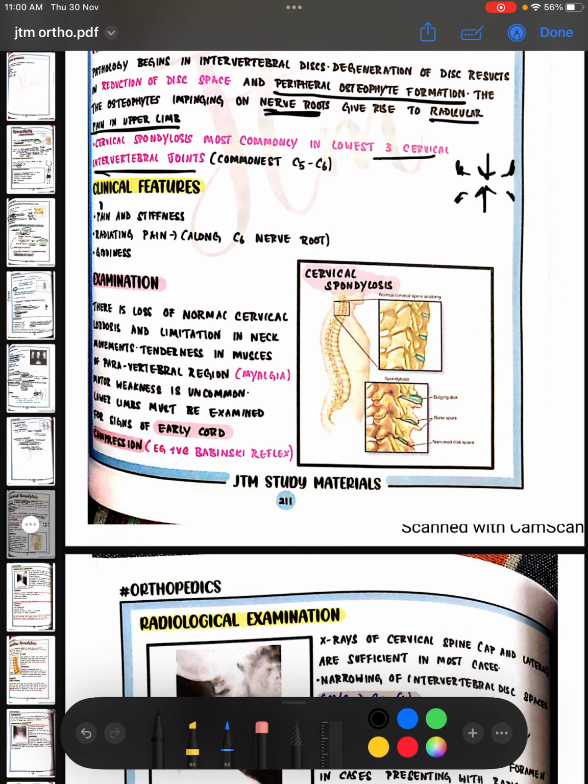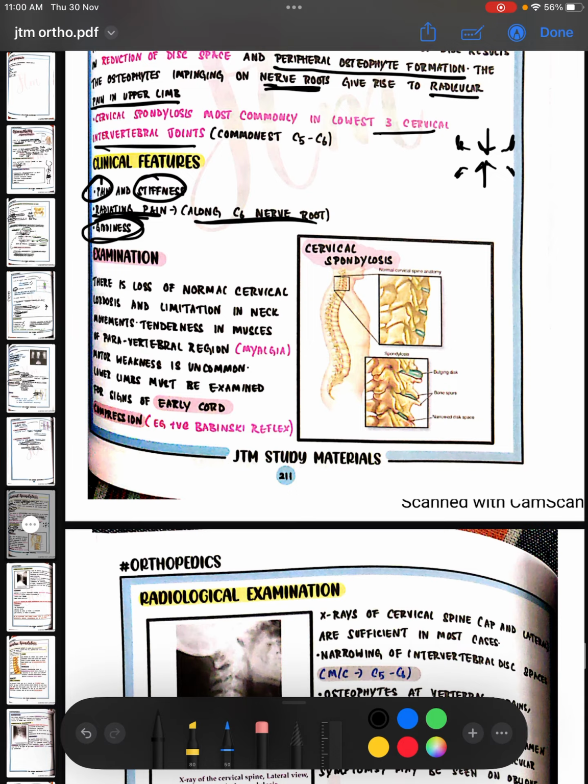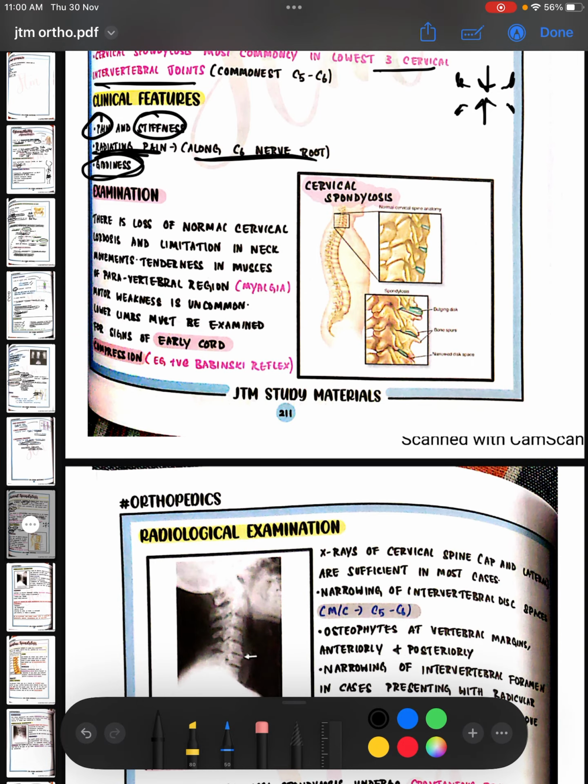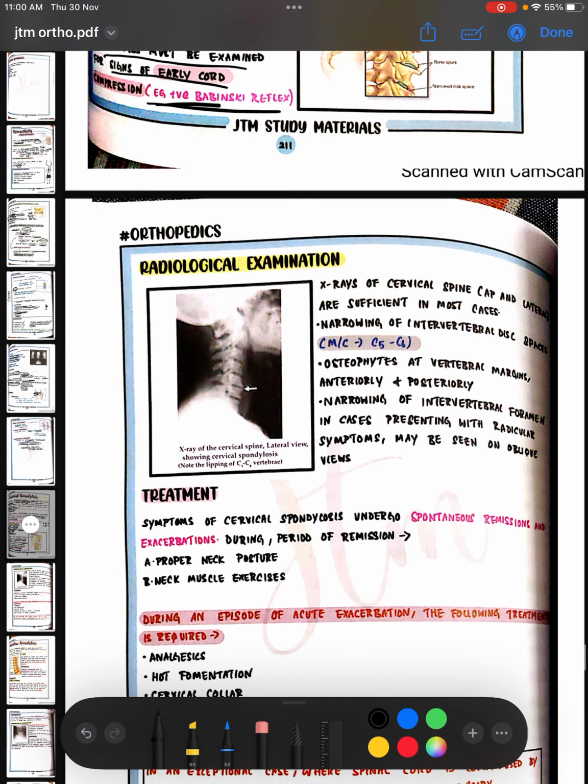Clinical features: you'll have pain. Again, you'll have stiffness because you're keeping it in one position only. Radiating pain along the C6 nerve root and giddiness as well. On examination, there is loss of normal cervical lordosis, as you can see here, because there is stiffness of the neck and limitation in neck movements. There is tenderness in the muscles of the paravertebral region, so myalgia is seen. Lower limbs must be examined for signs of early cord compression, for example, a positive Babinski reflex.